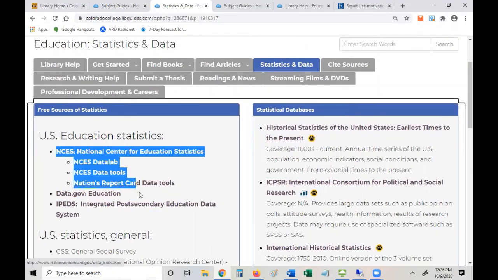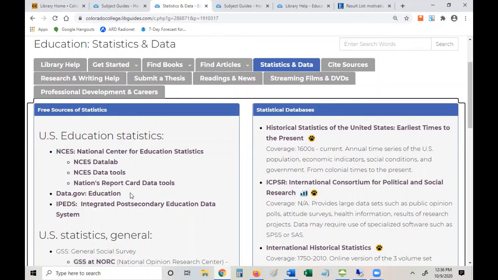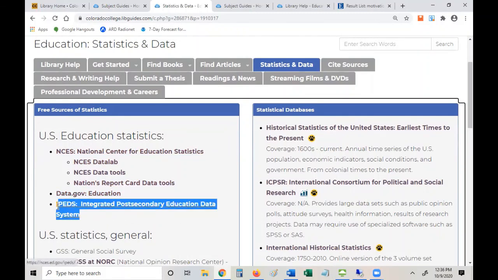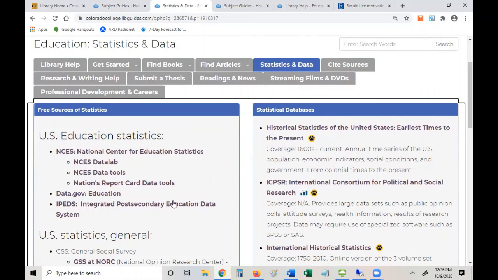These would probably be really good for undergraduate, or I'm sorry, for preschool through, you know, K through 12 type data. And post-secondary, that means higher education. So if you're trying to find data on college students, you know, undergraduates, graduates, etc.